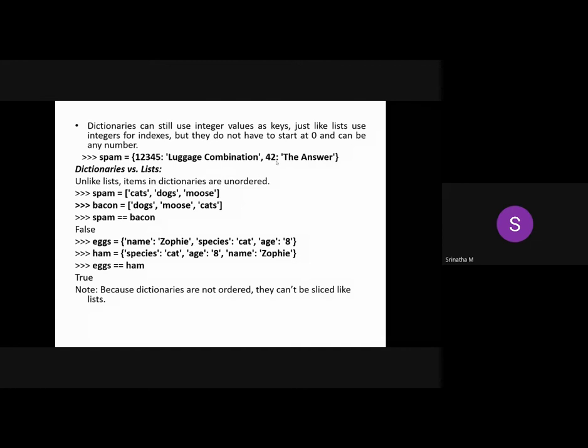Next, what we need to understand here is dictionaries versus lists. Now let us compare how dictionaries and lists have similarities and dissimilarities. Unlike lists, items in dictionaries are unordered. This is very important, and you can experience it.